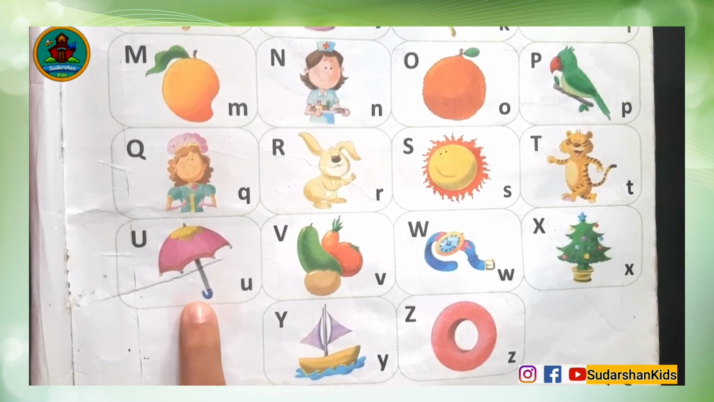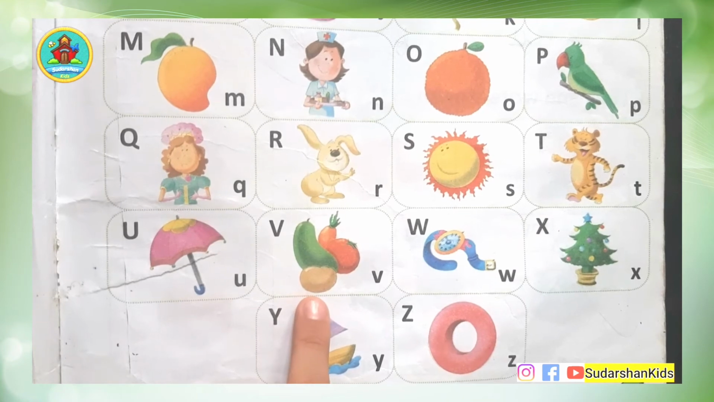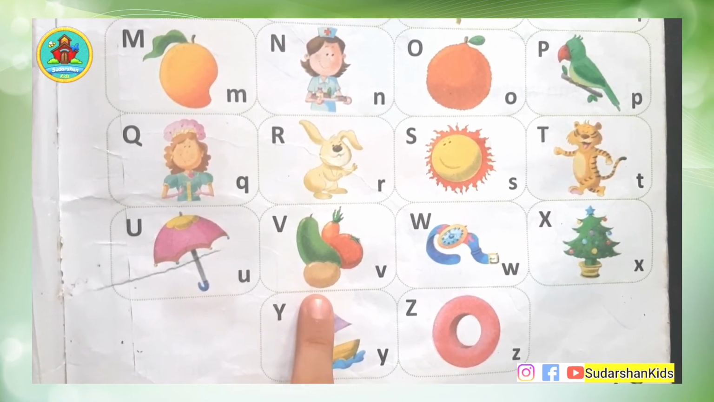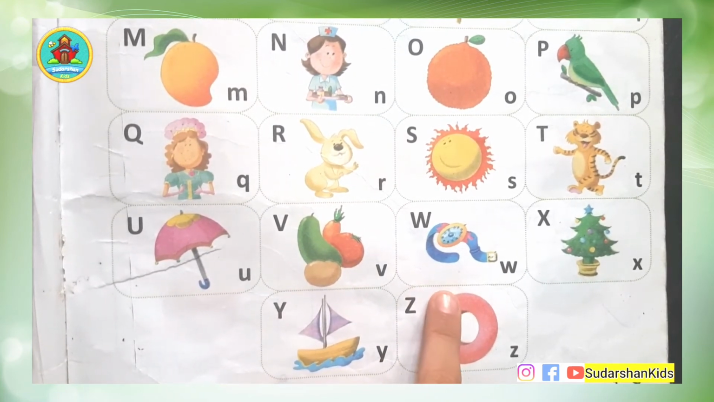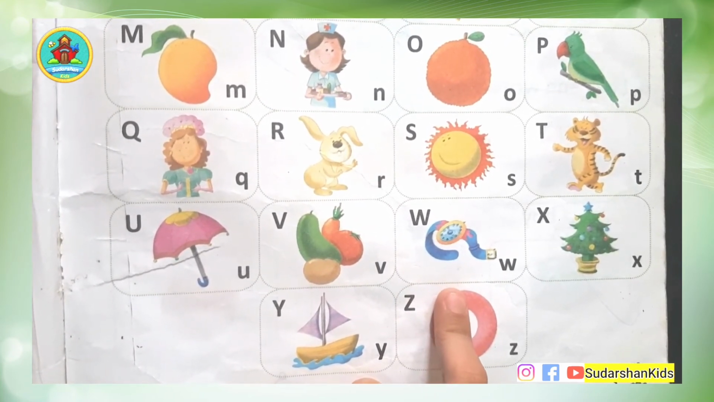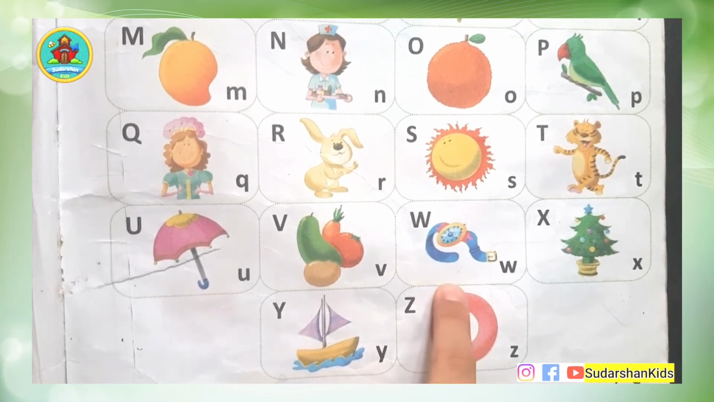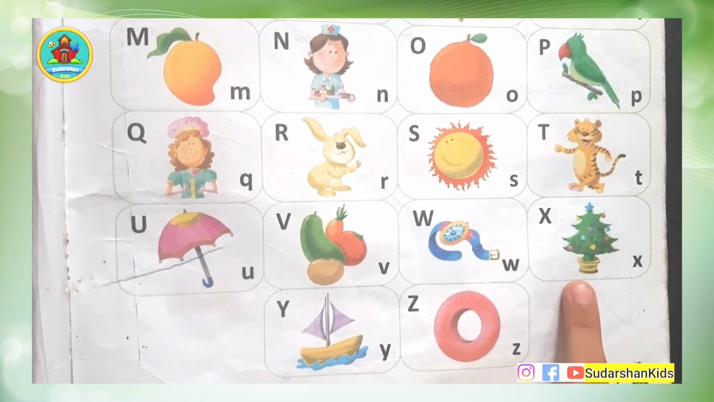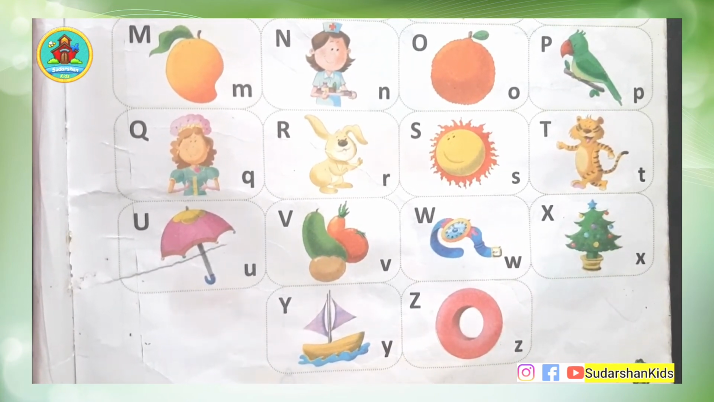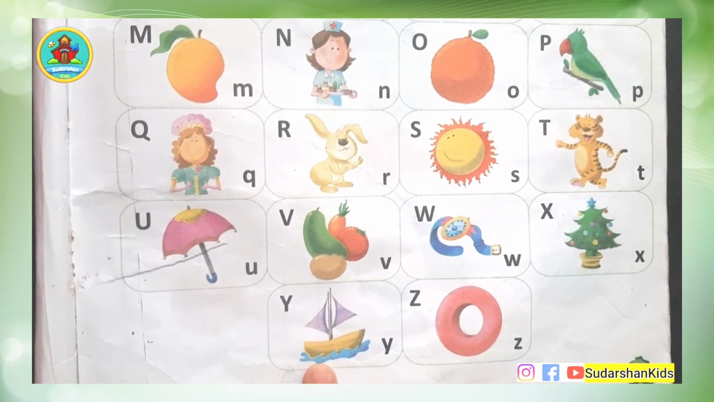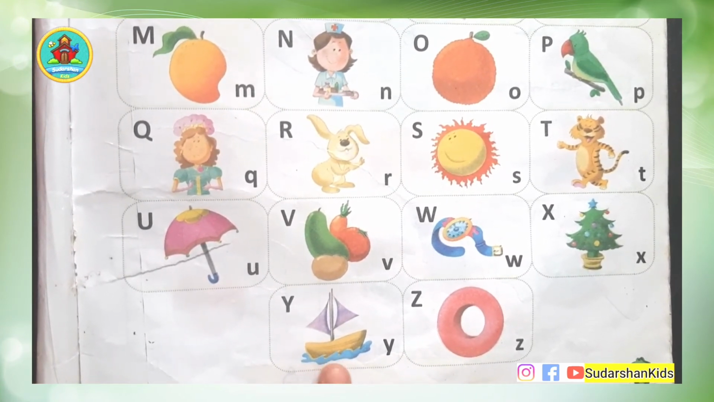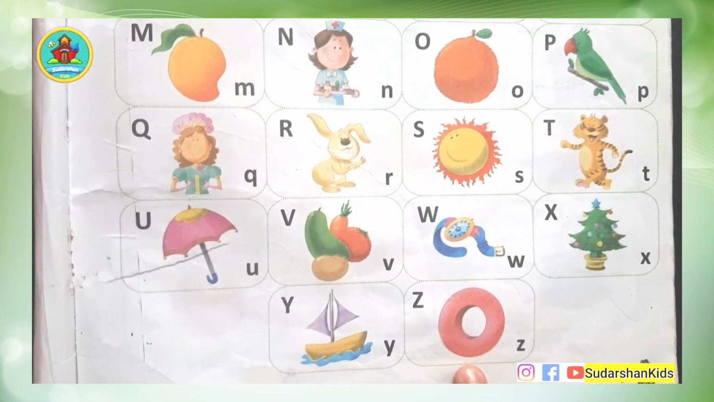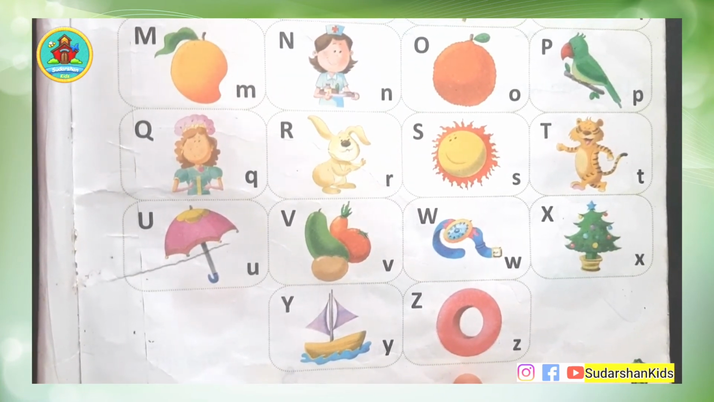U for Umbrella. Sound of V is W. V for Vegetables. Sound of W is W. W for Watch. Sound of X is X for Xmas tree. Sound of Y is Y. Y for Yacht. Sound of Z is Z. Z for Zero.